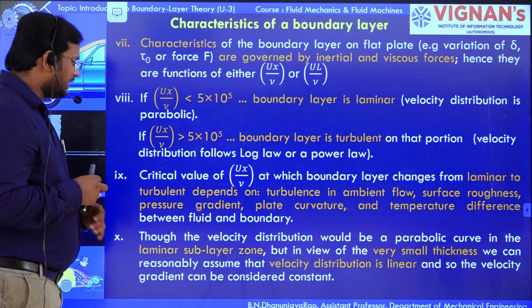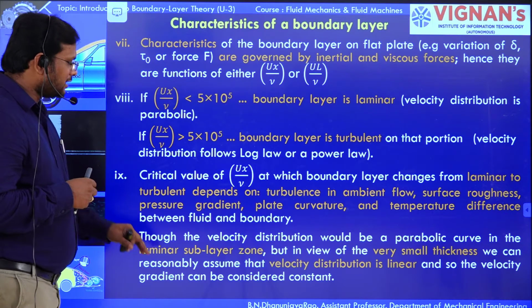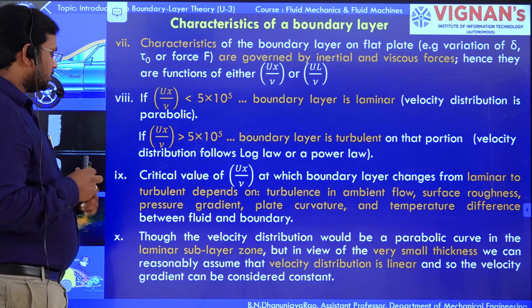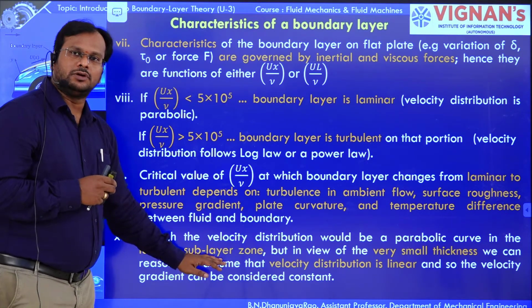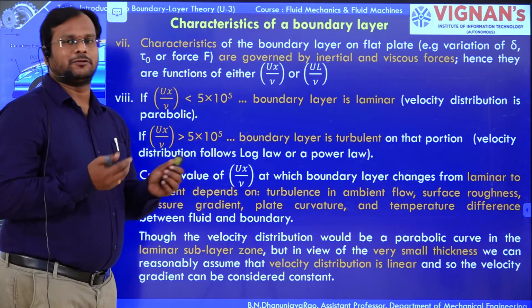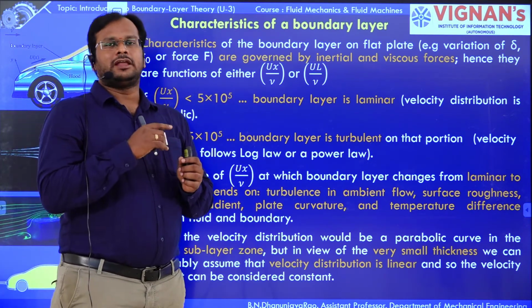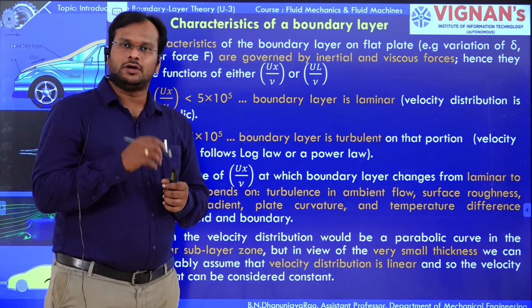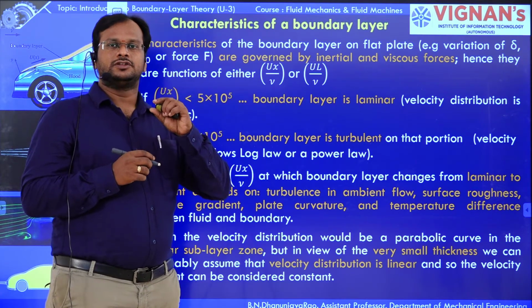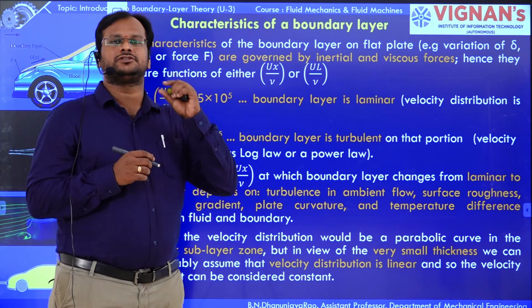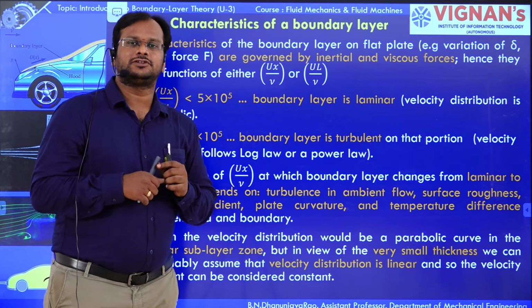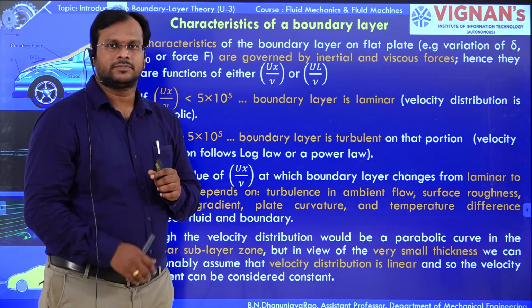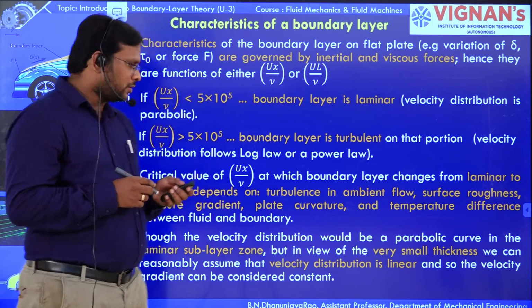The last point is the laminar sublayer zone. In the laminar sublayer zone, the velocity profile is parabolic. Though the thickness is very small, we assume that the velocity in the laminar sublayer zone is constant, so the shear stress is also constant.